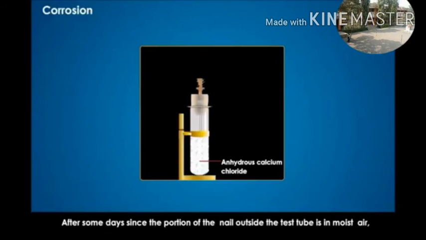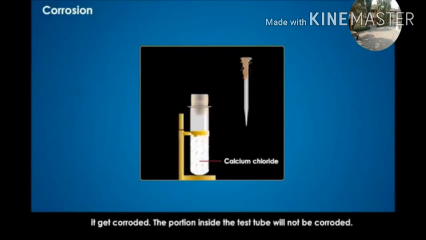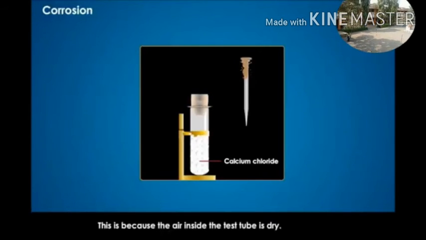After some days, since the portion of the nail outside the test tube is in moist air, it gets corroded. The portion inside the test tube will not be corroded. This is because the air inside the test tube is dry.